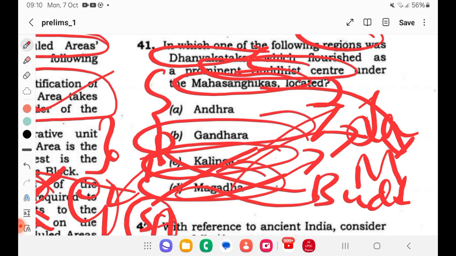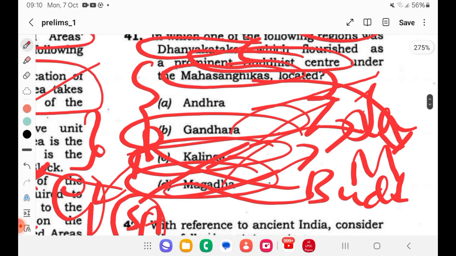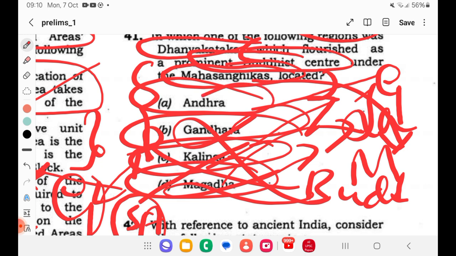Gandhara, whenever you speak about Gandhara, we speak about Mahayana Buddhism, but mostly Gandhara is mentioned when you talk about Gandhara art, which flourished during Kushan time. So it is not possible. But if you see Andhra, Amravati, Nagarjunakonda and others are there. There is more probability for Andhra to be the correct answer.